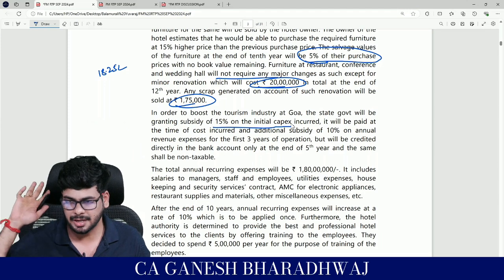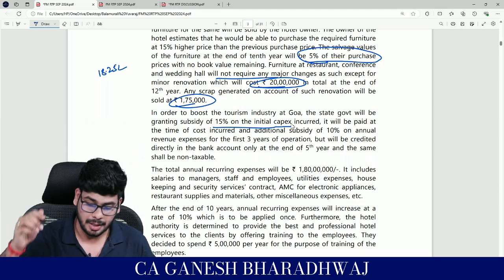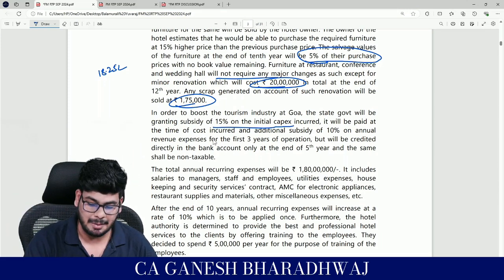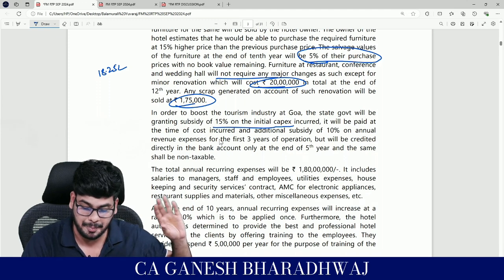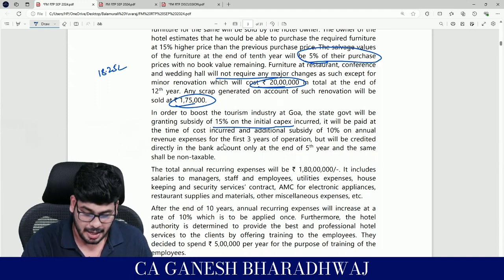That will only be considered as an outflow. Clear? Any problem? Next, it will be paid at the time of the cost. It will be paid at the time of cost incurred.